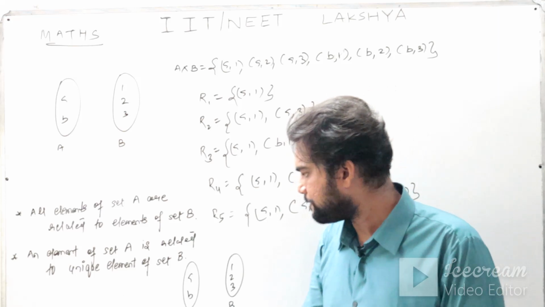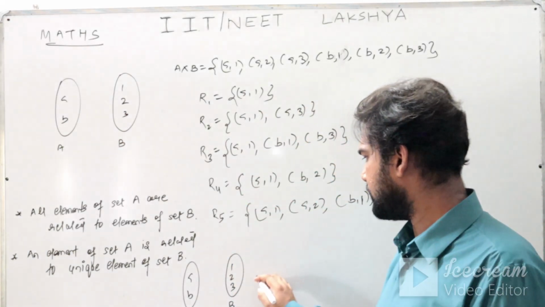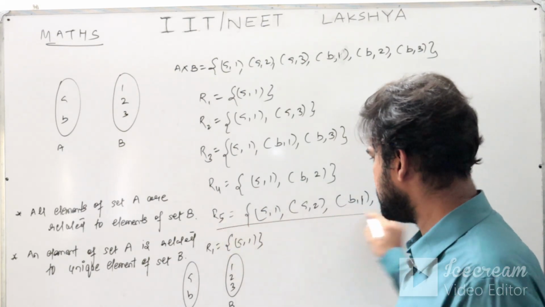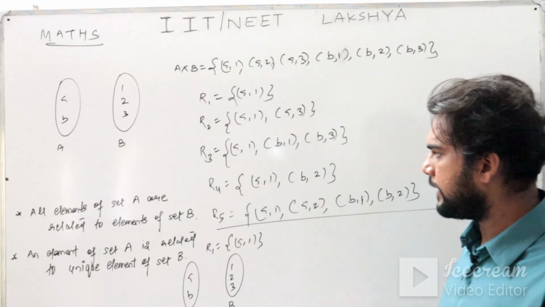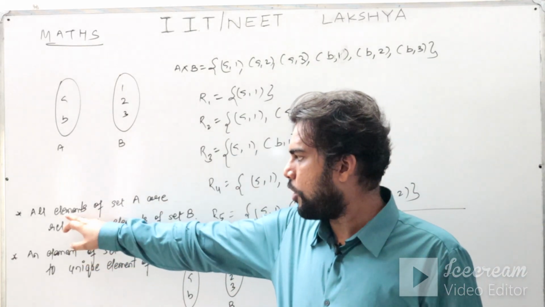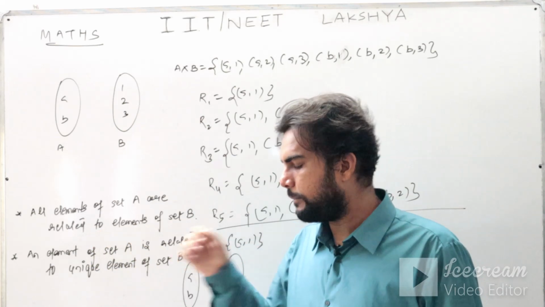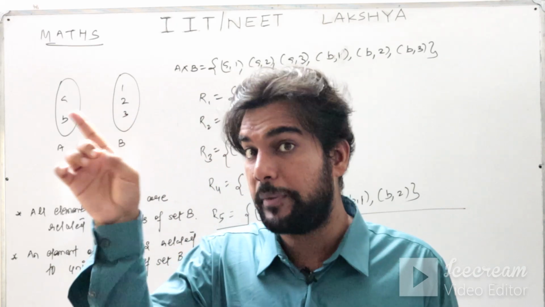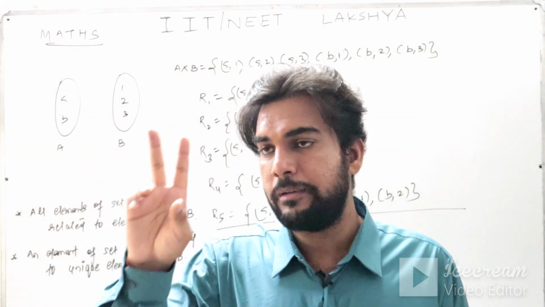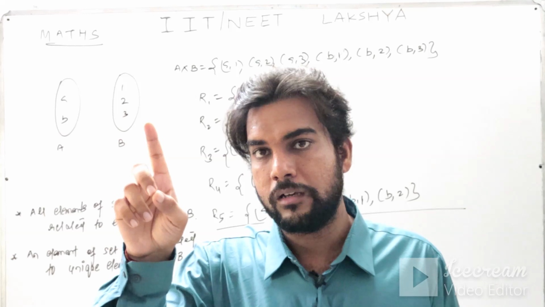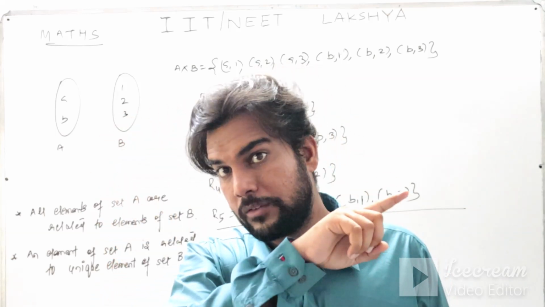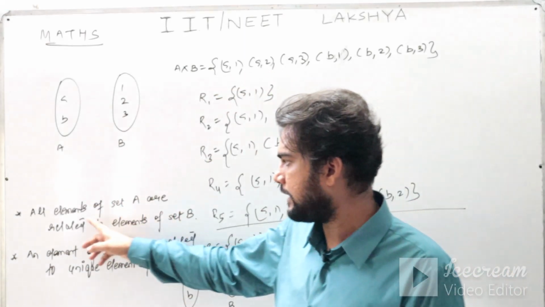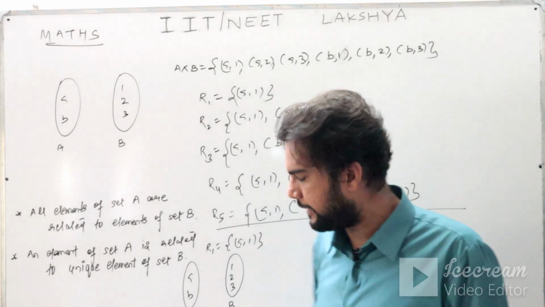Now what is R1? Let me write here R1. R1 is (a,1). Observe here carefully. Criteria number 1 is all elements of set A are related to elements of set B. All the elements of set A are to be related, but it is not said all the elements of set B. It means there can be some elements in set B which may not be related to elements of set A, but all the elements of set A have to be related. That is an important criterion.